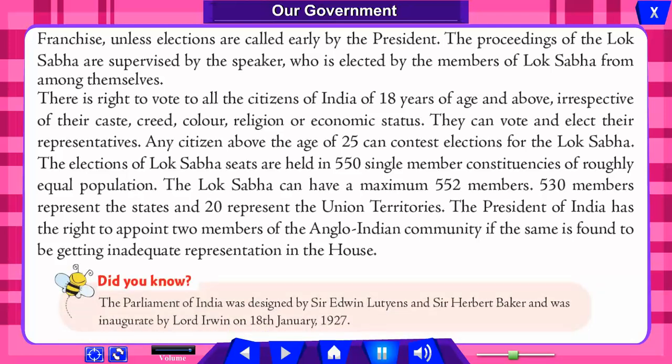Did you know the Parliament of India was designed by Sir Edwin Lutyens and Sir Herbert Baker and was inaugurated by Lord Irwin on 18 January 1927?